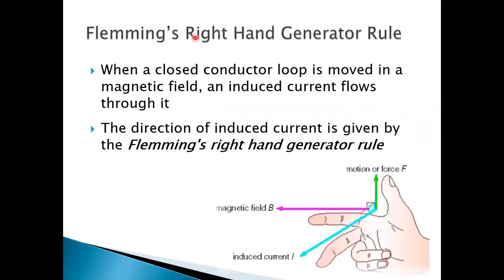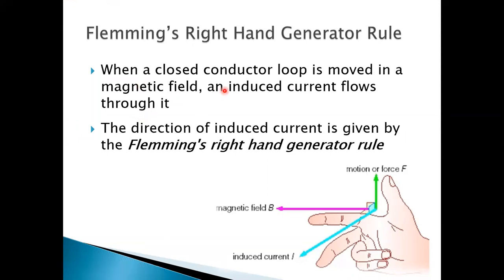So far we have learned about Fleming's left-hand rule, but here in case of induced current, we will apply Fleming's right-hand rule. Fleming's left-hand rule is used to determine the direction of magnetic force acting on a current carrying conductor in an external magnetic field. But Fleming's right-hand rule is used to determine the direction of induced current in a conductor when it is moving in a magnetic field.